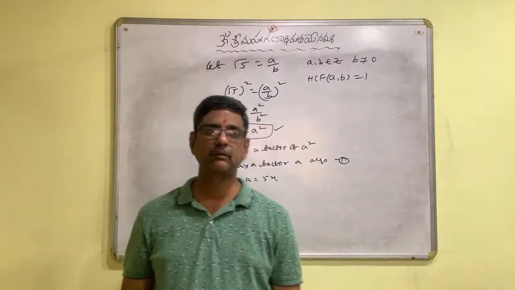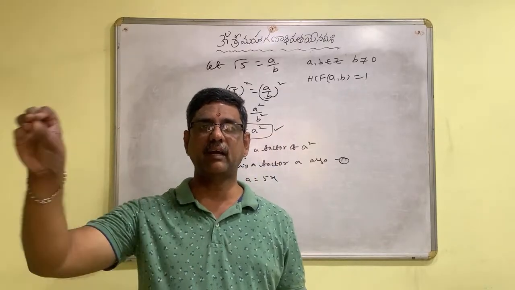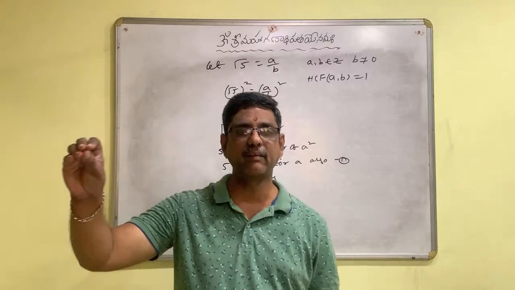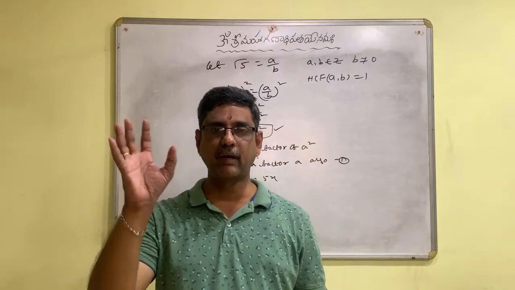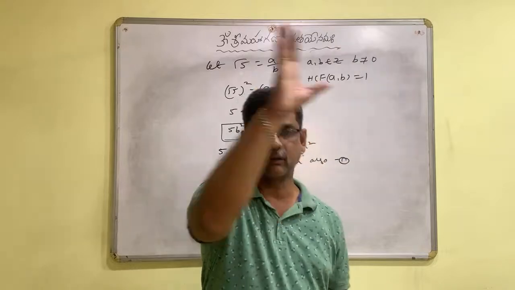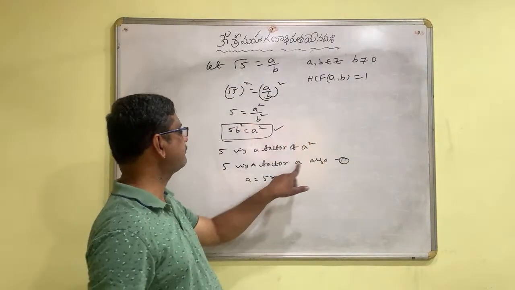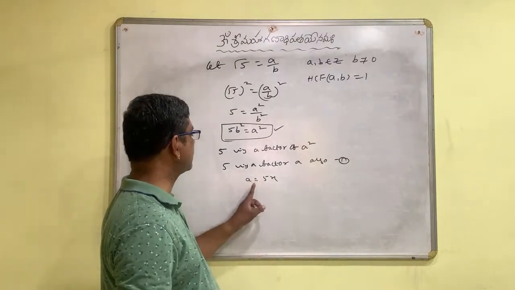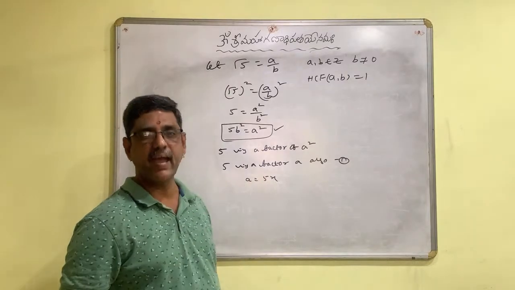One more example. 4 is a factor of 24. Then we can say that 24 is a multiple of 4. In the same way, 5 is a factor of a. Then a is a multiple of 5. Then we can express a as 5x.